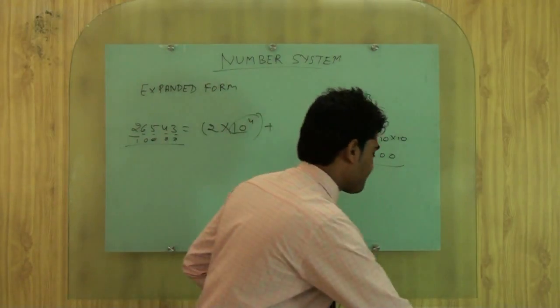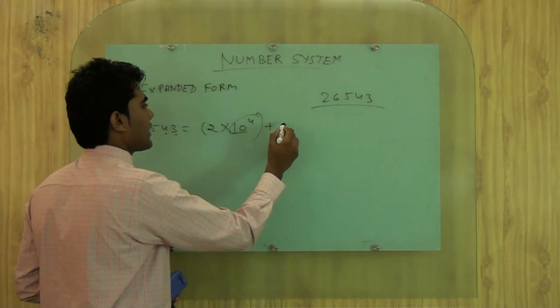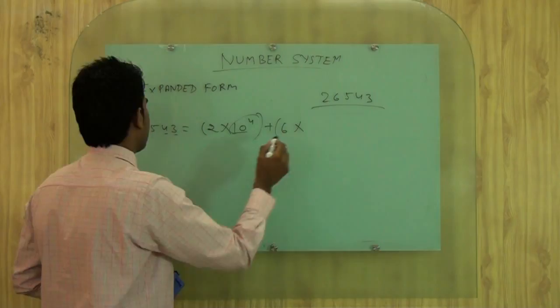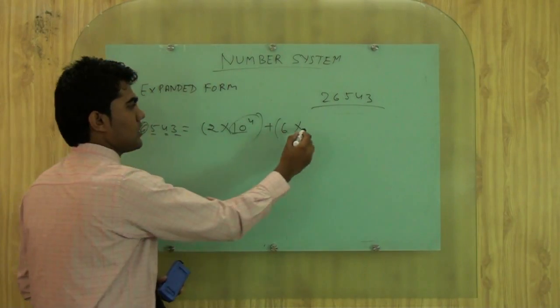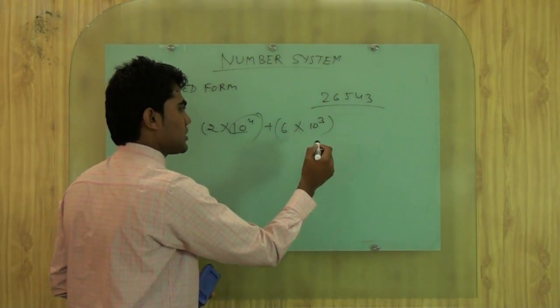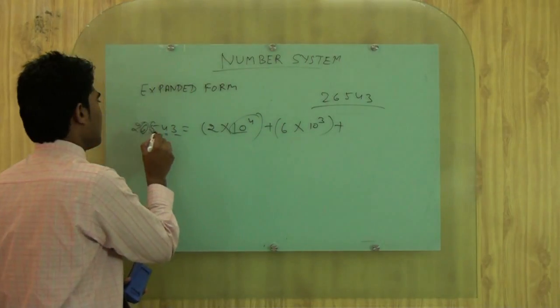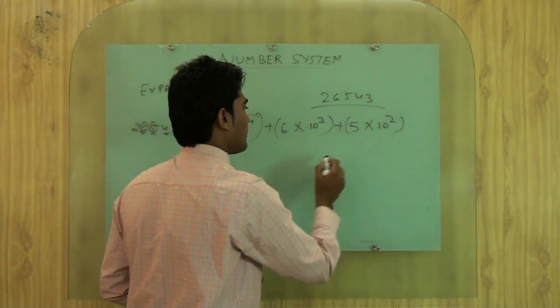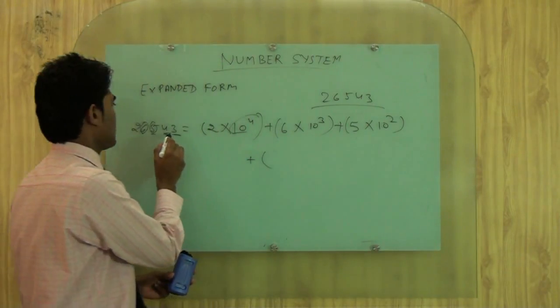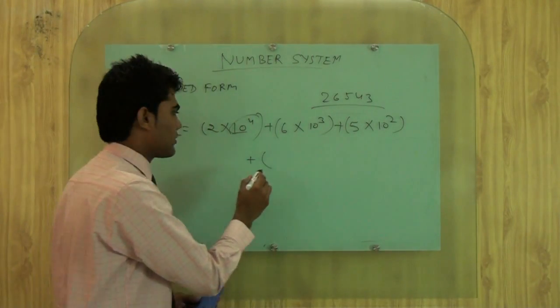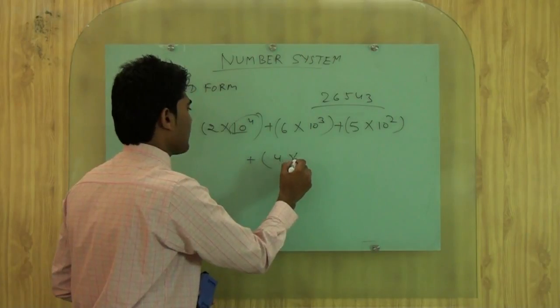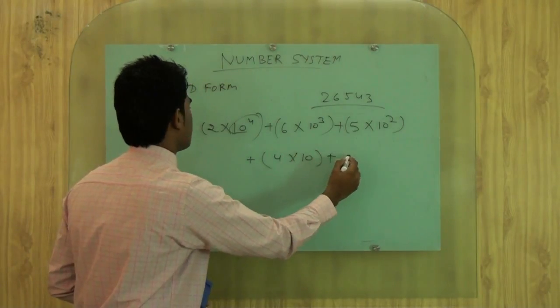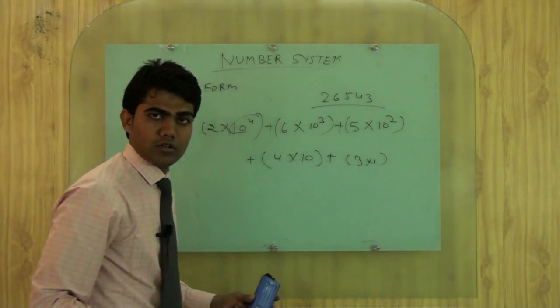Next we see 6. So we can write 6 multiply by 10 power 3, plus for 5 there are 2, so 10 power 2, plus, now we will take 4. 4 multiply by 10 plus 3 multiply by 1.